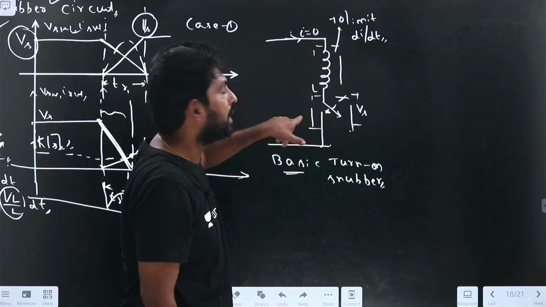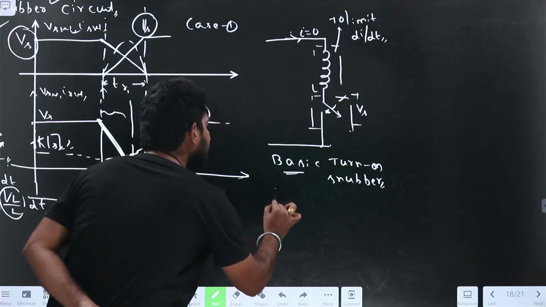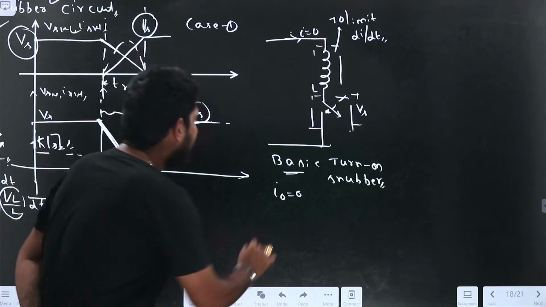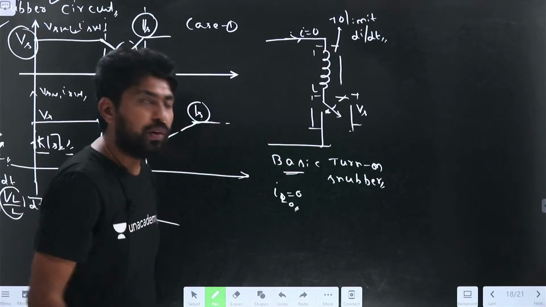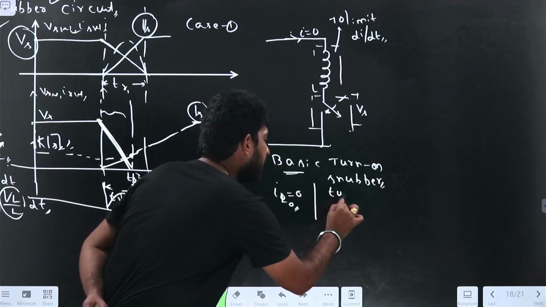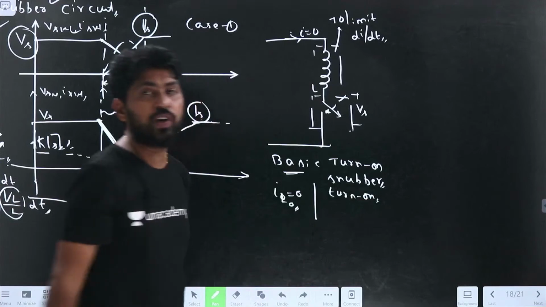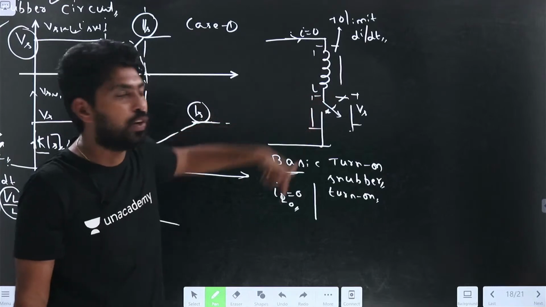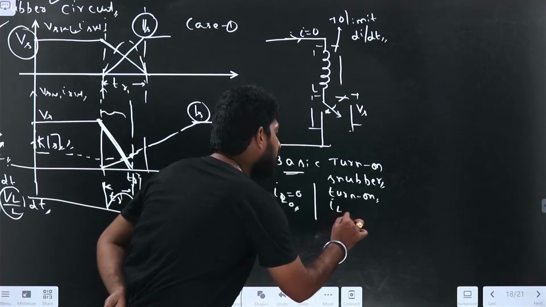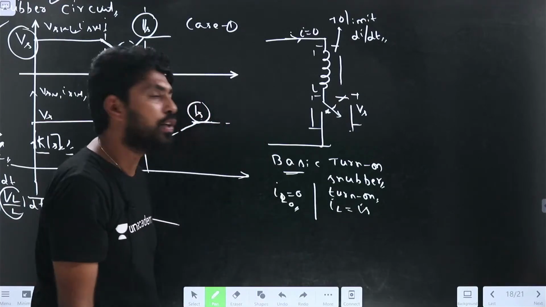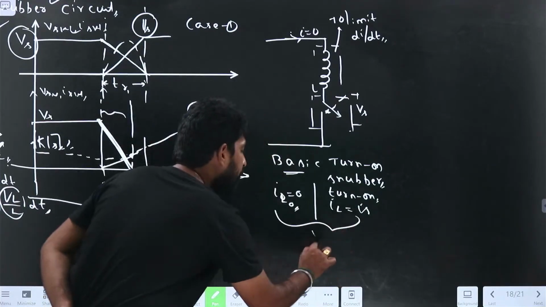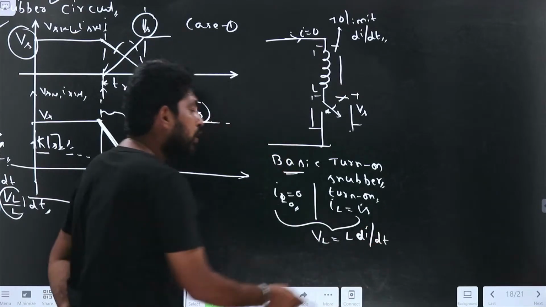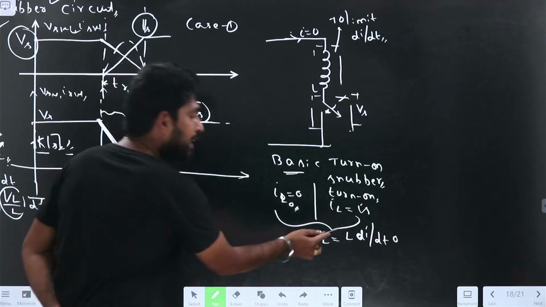Now, if I turn on this switch, what happens? Initially, the current flowing through the inductance is equal to 0. If I close the switch, the current will depend on the load parameters. Let us assume that it increases to IS within 0 time. So VL equals L dI by dt. Within very little time, the current increases from 0 to IS.